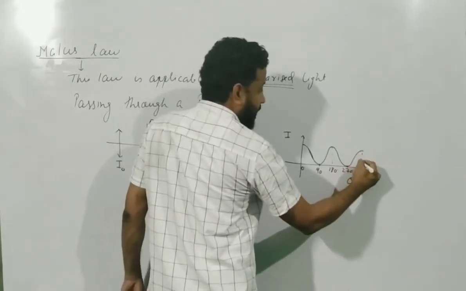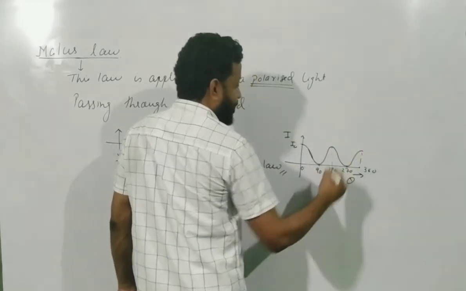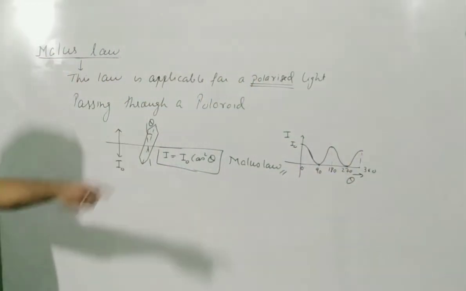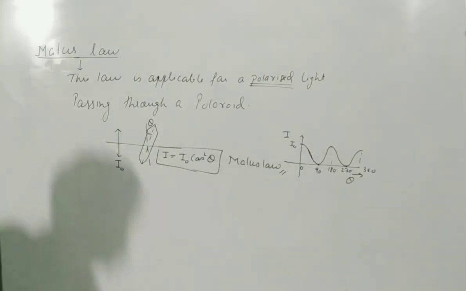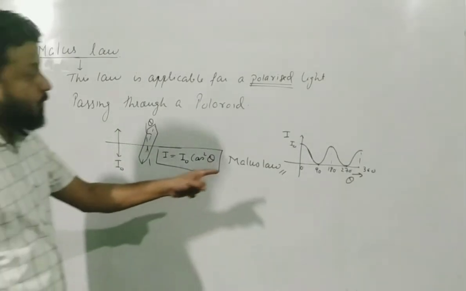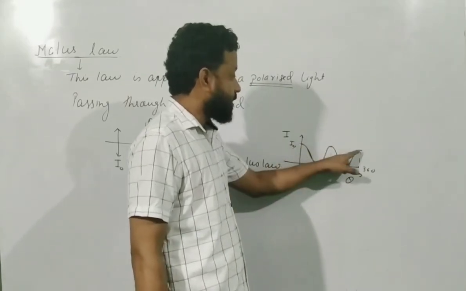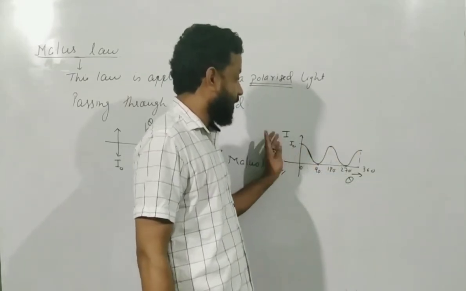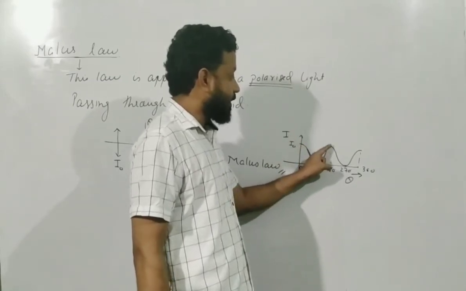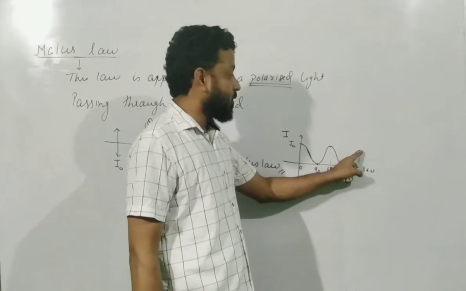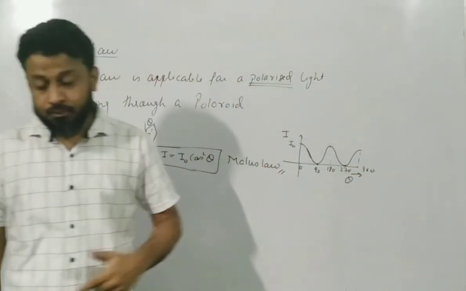This is 360 degree. And this is your I naught. The peak value is I naught. So that's the graph corresponding to Malus law. And you can see here in one full rotation, if you start from here, it attains maximum twice. Forget the 0 part, because that's the starting point. So if you rotate at 180 first maximum, and then when it comes back to the same position twice, and it attains minimum also twice in one full rotation.